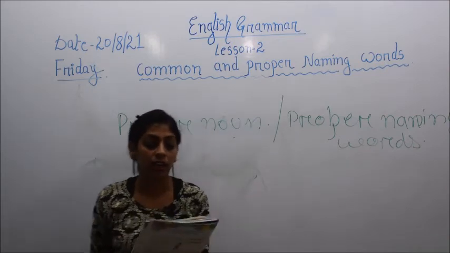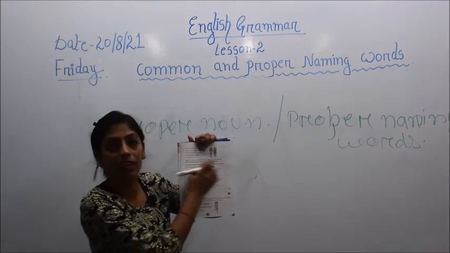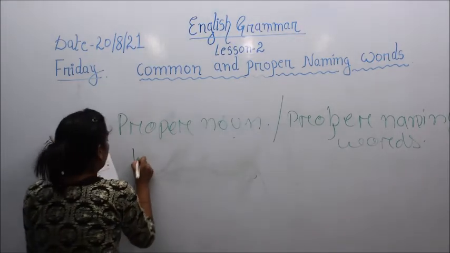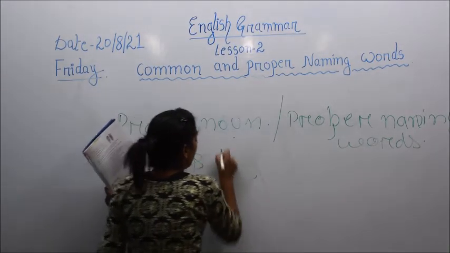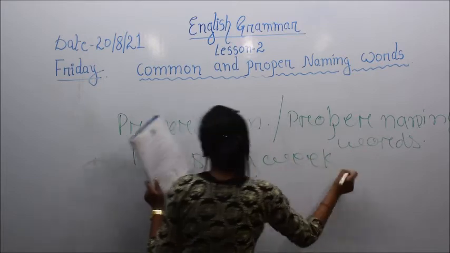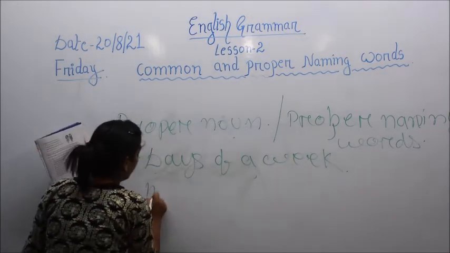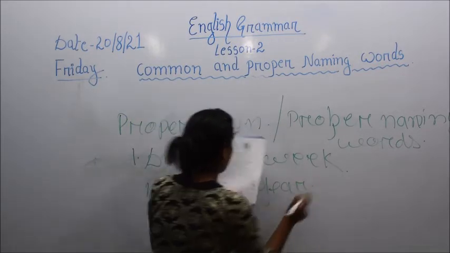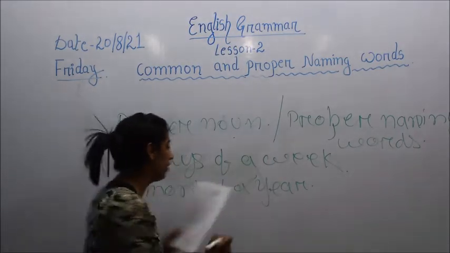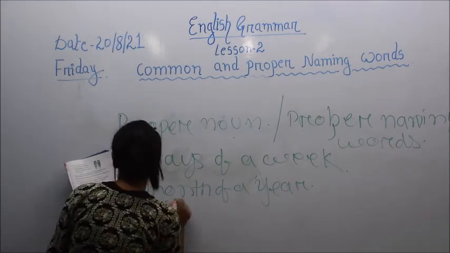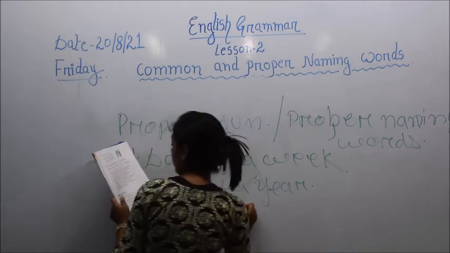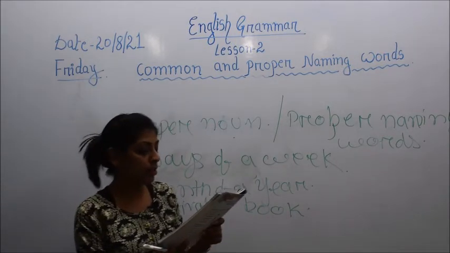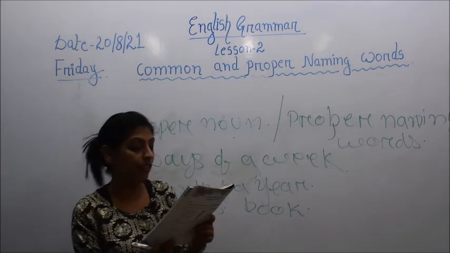So you see in this chart, it is written: number 1, days of a week; number 2, months of a year; then festivals, then books, short stories, monuments, and then the physical features.